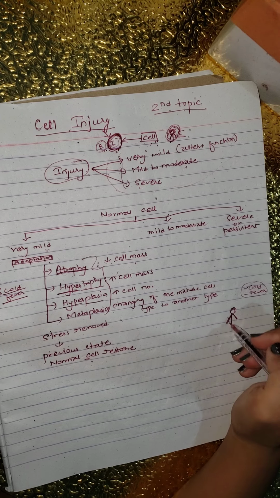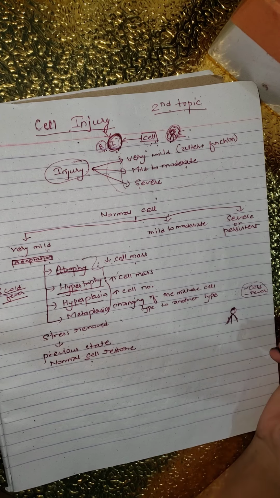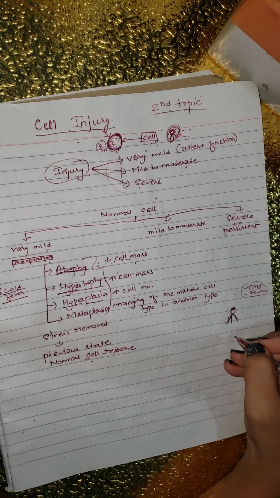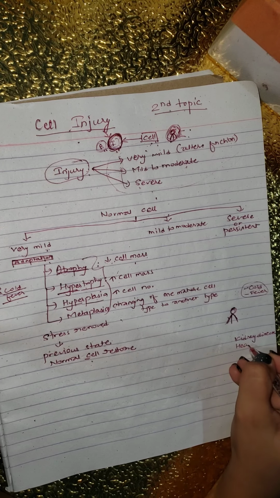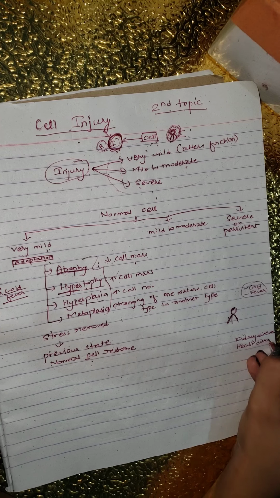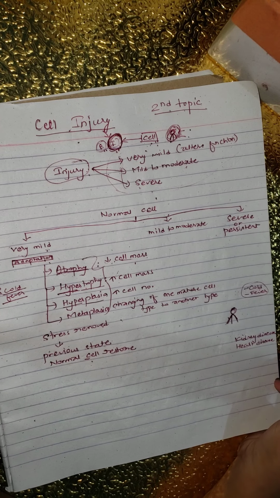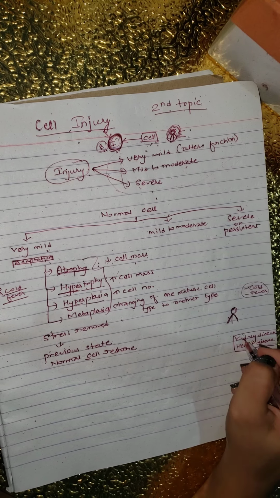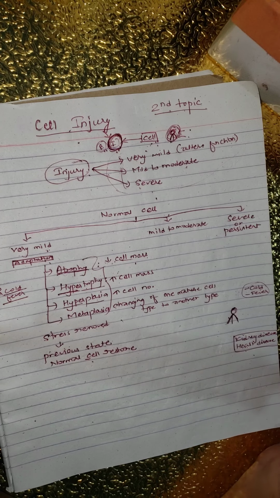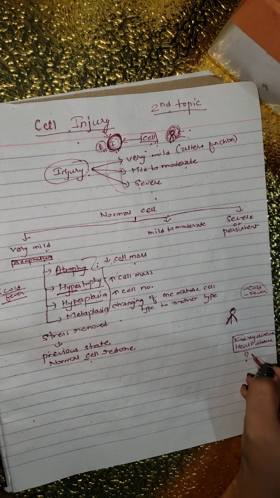But if we are suffering from a more serious disease, like kidney disease or heart disease, then we have to go to hospital and take medicine and treatment. This is a serious condition. And if the disease is in a severe stage, there will be a question mark for our life.